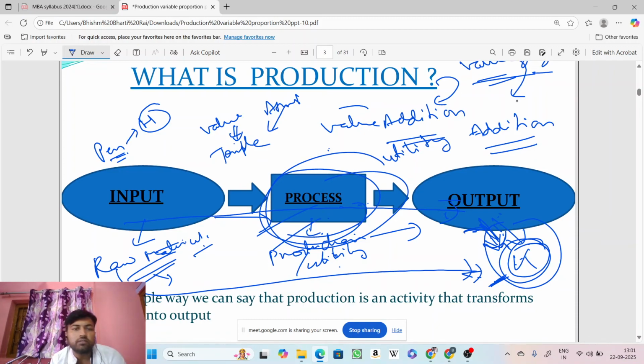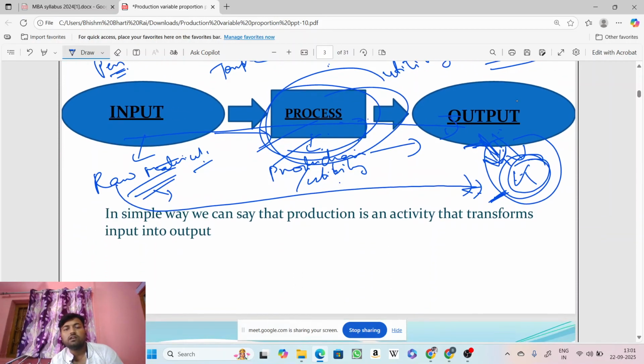That's why we call the process of adding utility production. So in a simple way, we can say that production is an activity that transforms input into output. Input means the raw material and the output is the finished good.